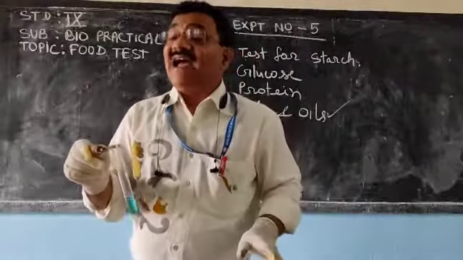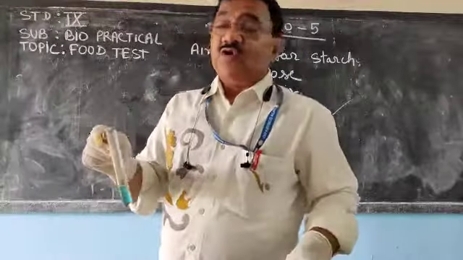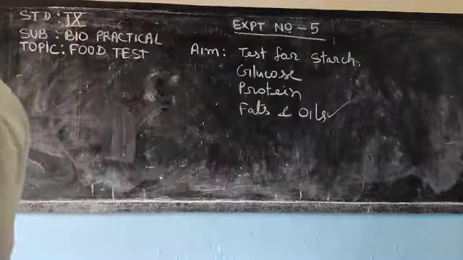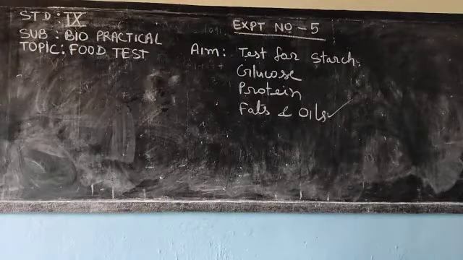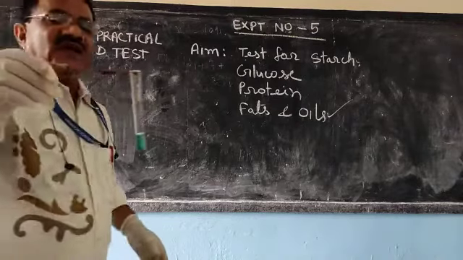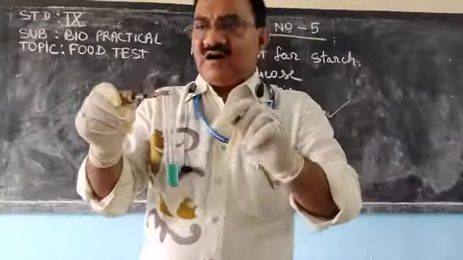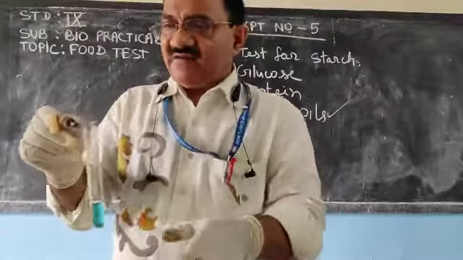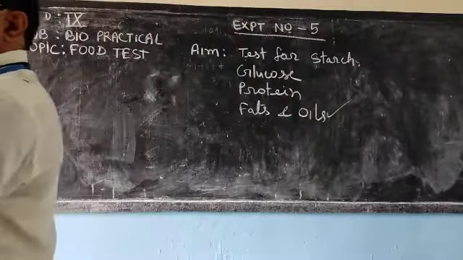So directly we have taken sugar, that is glucose, and if we heat it, okay, let me heat it.